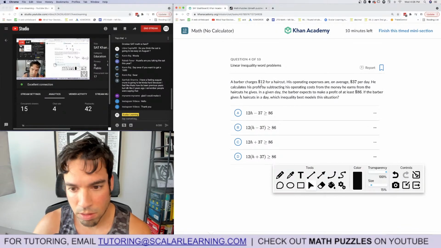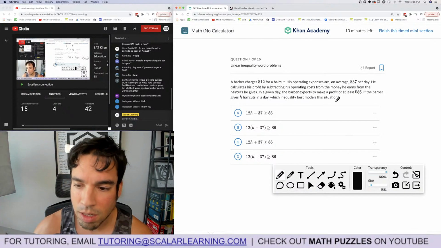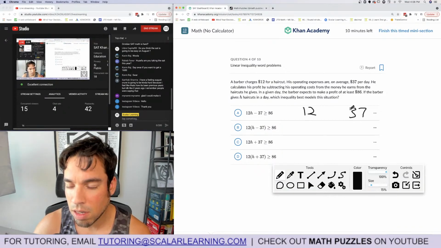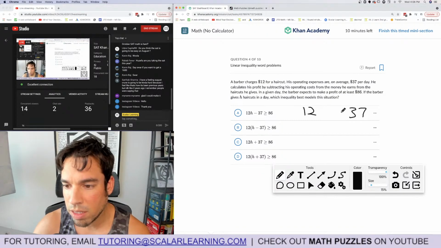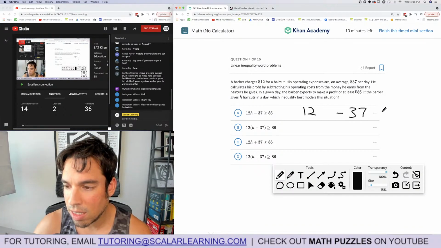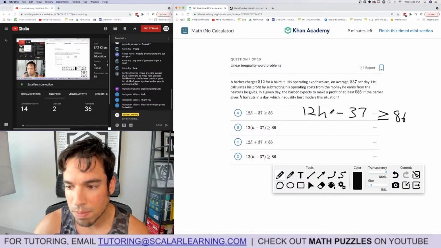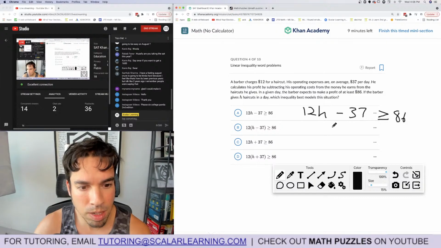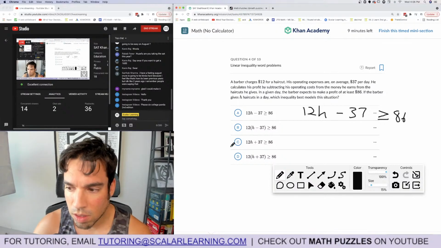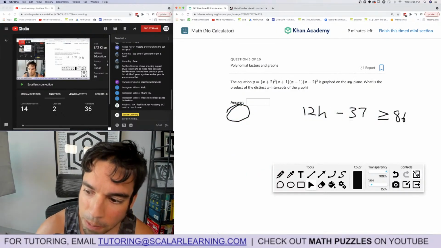A barber charges $12 for a haircut. His operating expenses are on average $37 per day. $37 per day, $12 for a haircut. He calculates his profits by subtracting the operating expenses from the money he earns for the haircuts he gives. In a given day, the barber expects to make a profit of at least 86. So he needs to make at least 86. Barber gives H haircuts, $12 per haircut. Boom. Which inequality best models this situation? Okay, pretty much got the equation. It's this one, it's A. That's how I like to do it. I like to craft it as we go along.